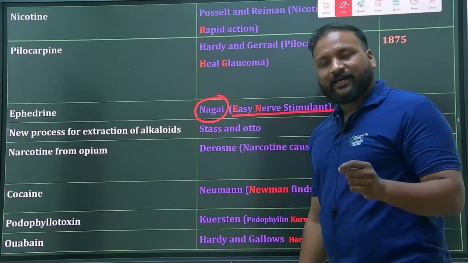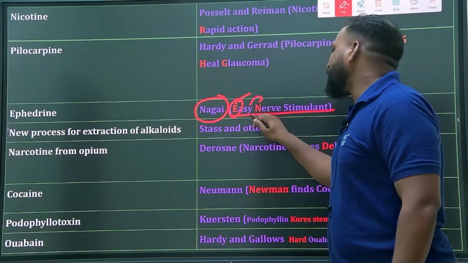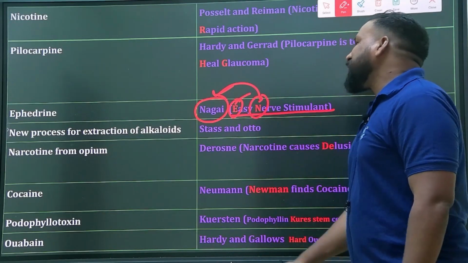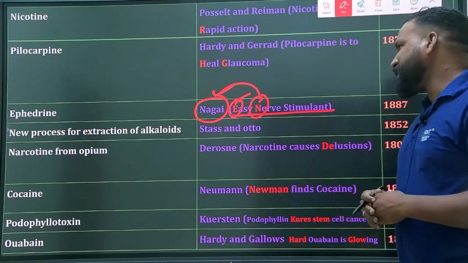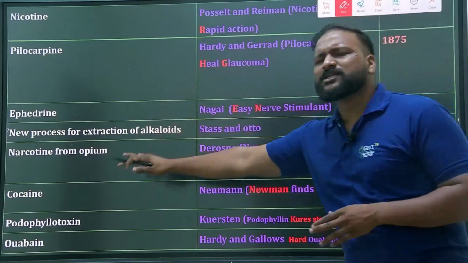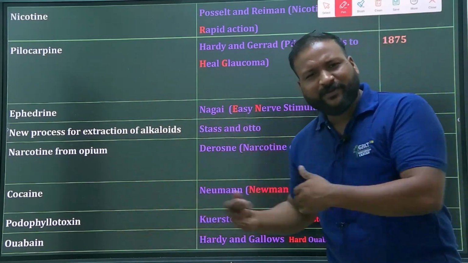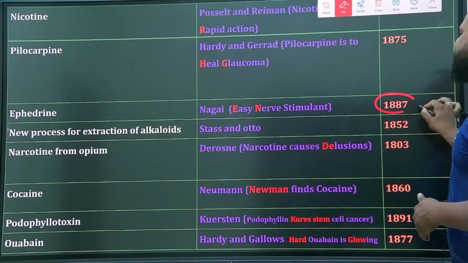E stands for easy, and N stands for Nagai. It was isolated by Nagai in the year 1887.